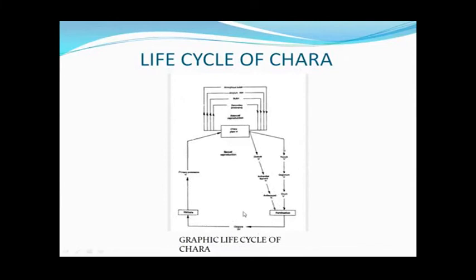Then this is the only diploid stage, and meiosis, again haploid, protonema and adult plant. So this is the haplontic type of life cycle. Depending upon the question, you can just draw the graphic or the diagrammatic life cycle, or you have to explain the complete structure or stages of the life cycle, and the diagram or the graphic representation also you have to give at the end of the life cycle.